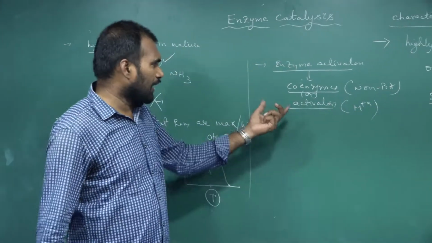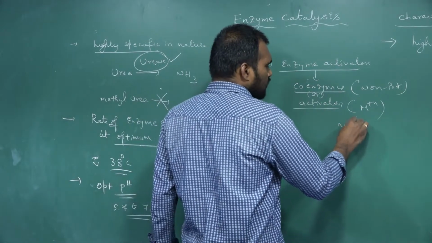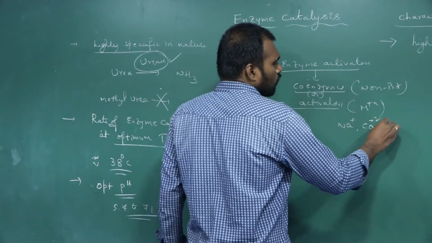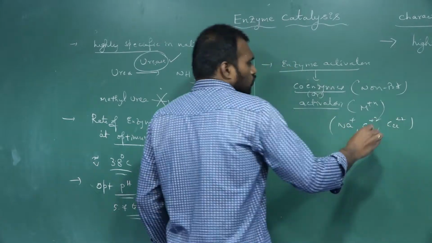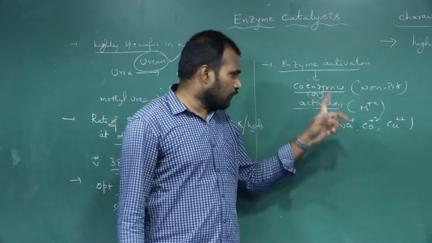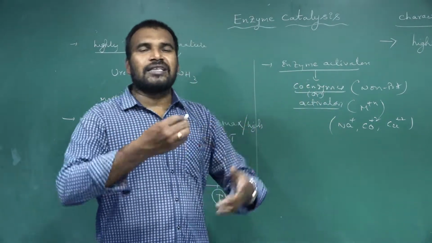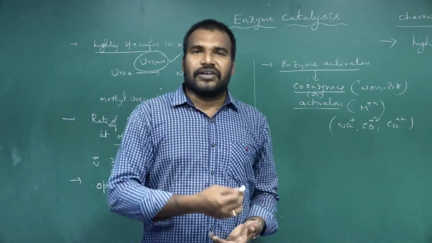Metal ions generally act as activators. Activators like Na+, Co+2, Cu+2. So all these metal ions can act as enzymatic activators. In the presence of these coenzymes or activators, the activity of the enzyme will be increased.